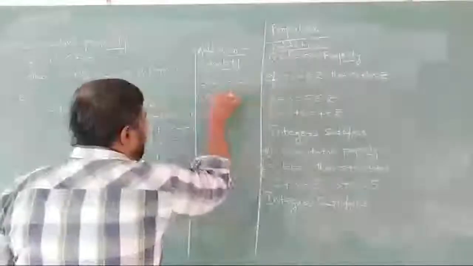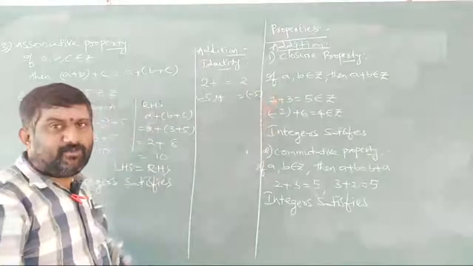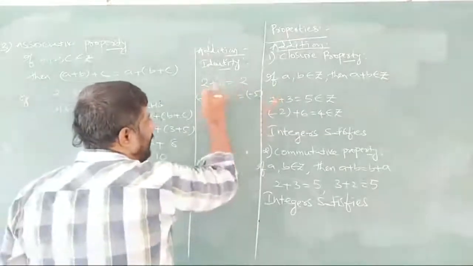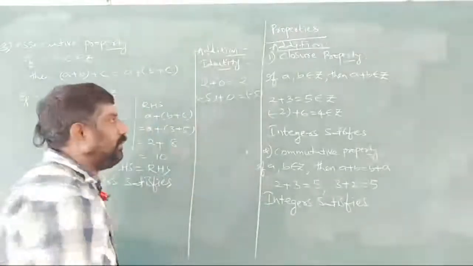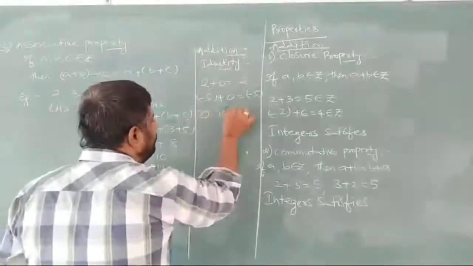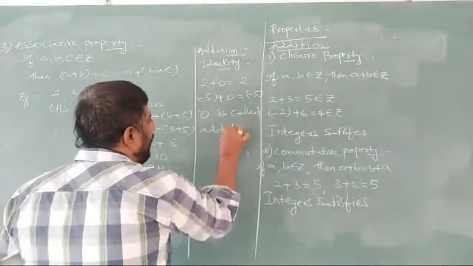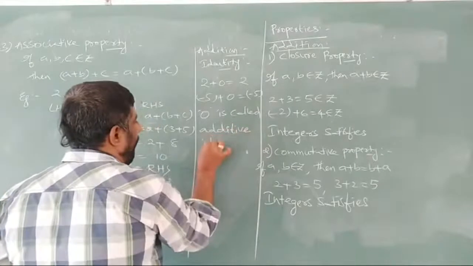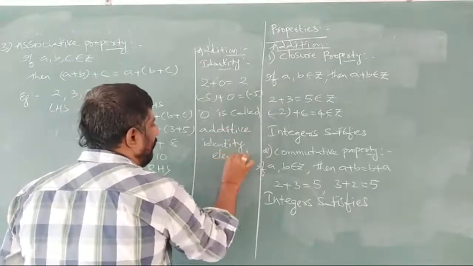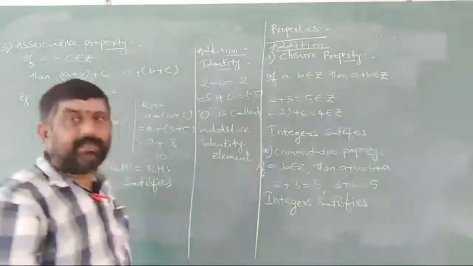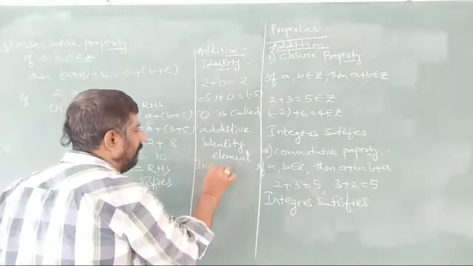Minus 5 plus a certain number, again I should get minus 5 only. So such a number we have only 0. So 2 plus 0 is 2, minus 5 plus 0 is also minus 5 we will get here. So 0 is called additive identity element.